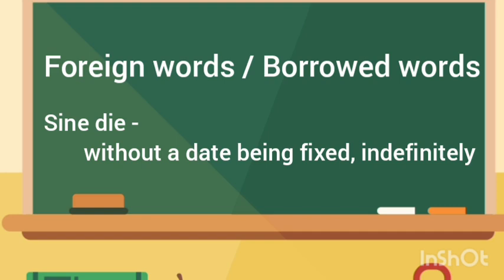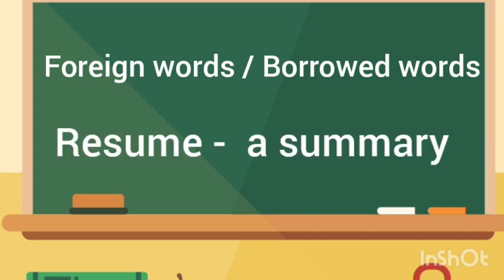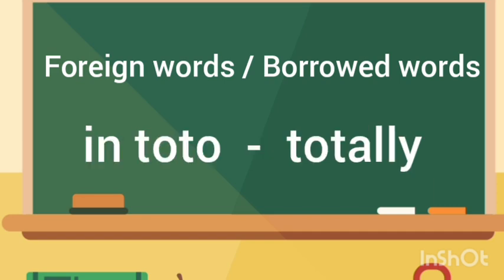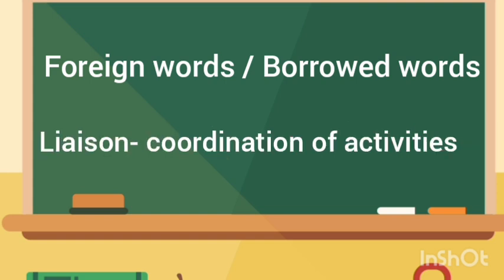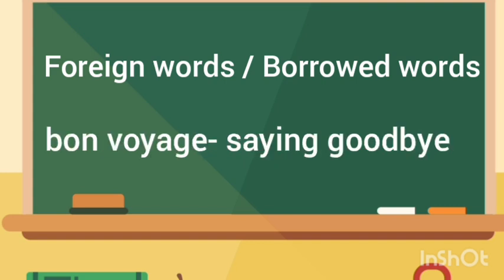Resume, a summary. In toto means totally. Rapport means a close relationship. Liaison means coordination of activities. Bon voyage means saying goodbye.